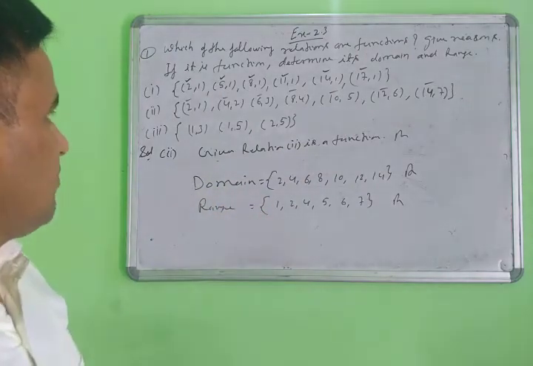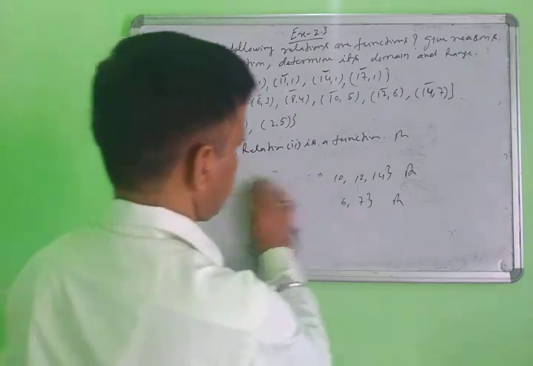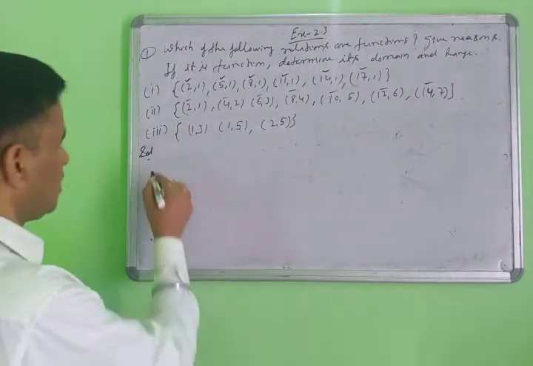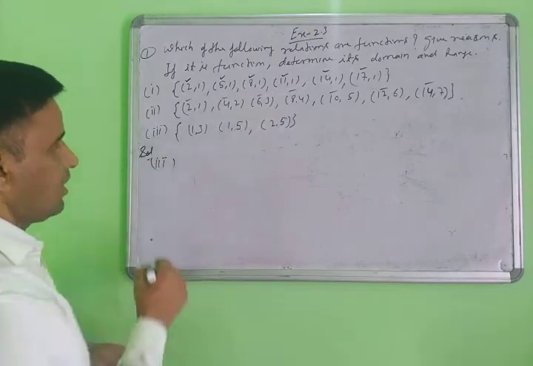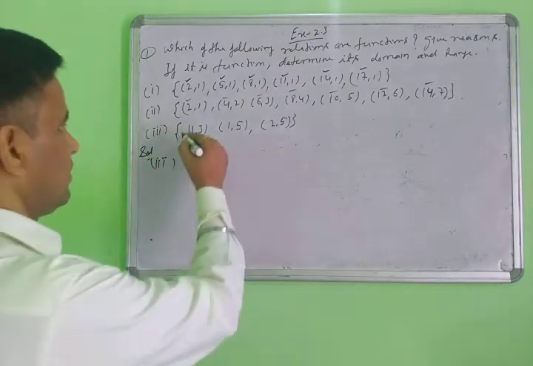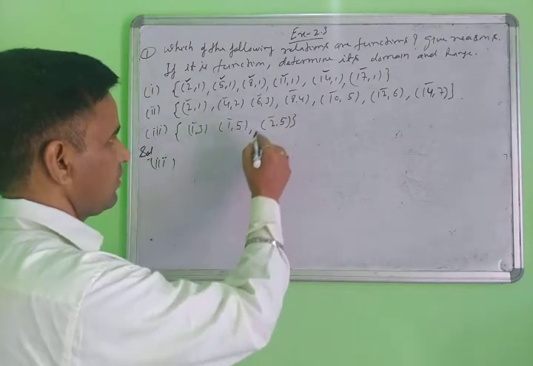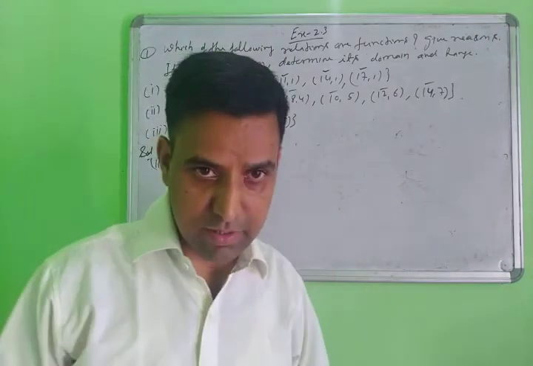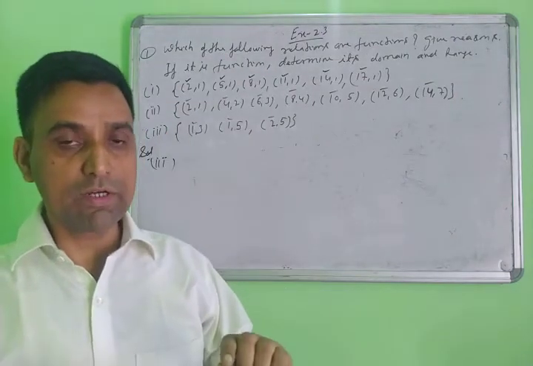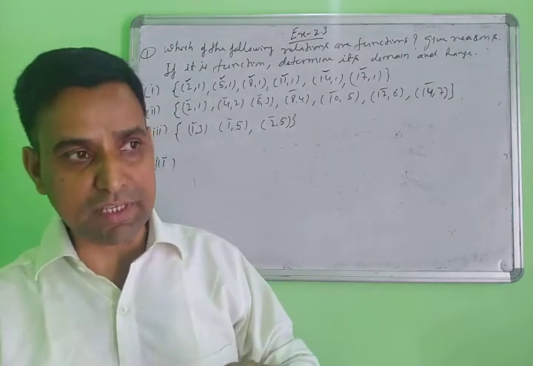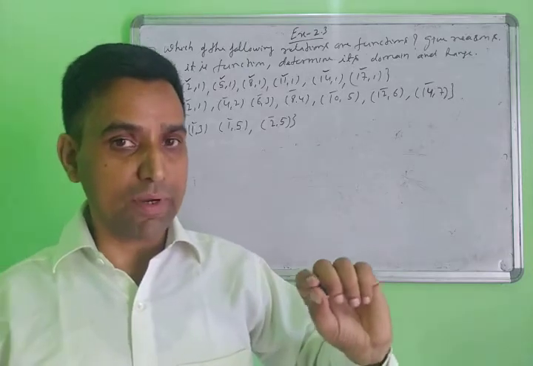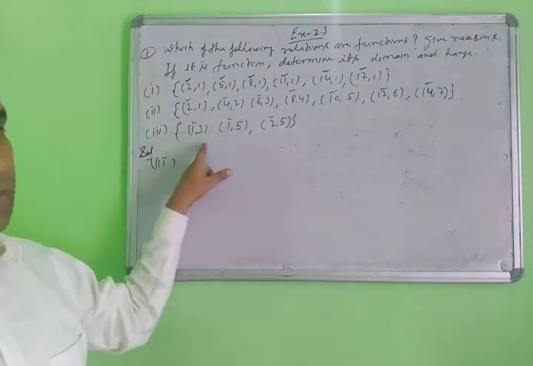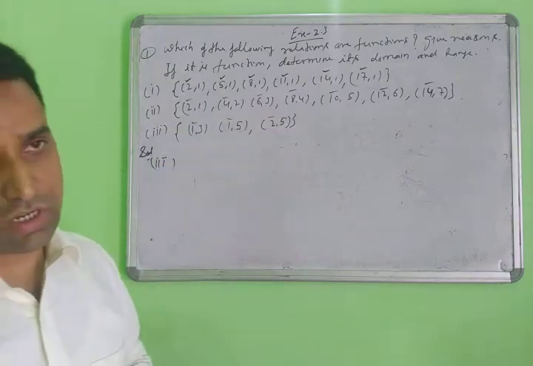Now check the third part here. Check the first element: 1, 1, 1. In the first two ordered pairs, 1 is repeating, meaning domain elements are repeating. It means this is not a function.